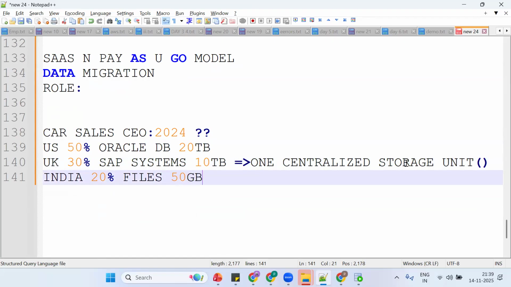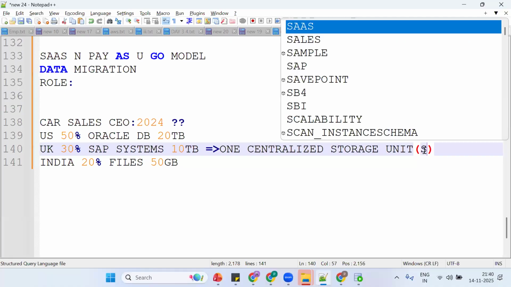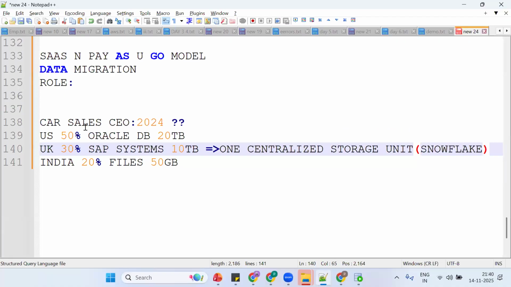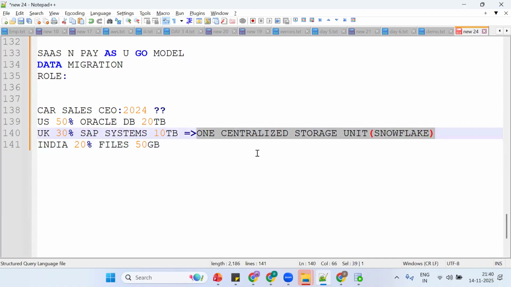Now I want to move it to one place. Where do we move it? To Snowflake. Moving data from different data sources to Snowflake is called a migration project. We migrate data from different sources and put it into Snowflake.